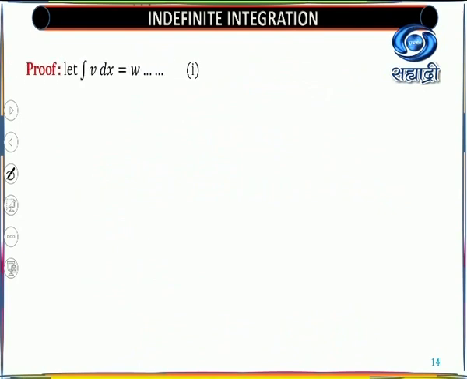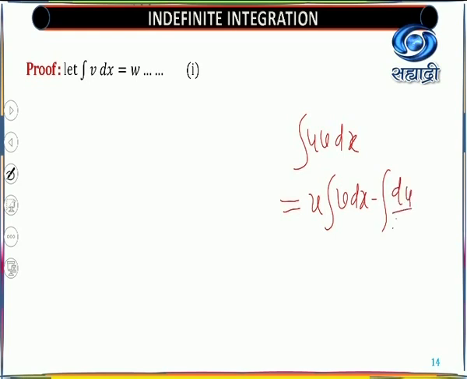So in this proof, when you have integration of u into v dx, this is a statement, so don't forget to write the statement. u into integration of v dx minus integration of du by dx. That means you are differentiating u. Then you are integrating v with respect to x, and for this product again you need to integrate.